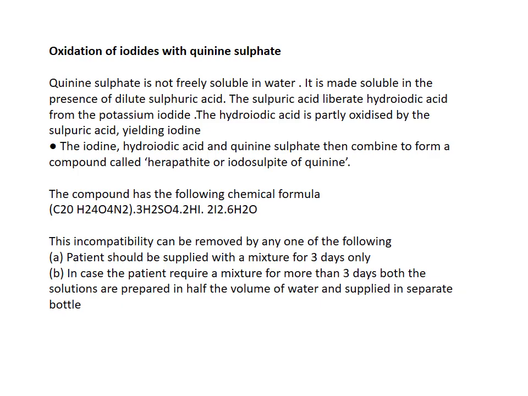That compound is known as herapatite or iodosulfide of quinine, and its chemical formula is C20H24N2O2·3H2SO4·2HI·2I2·6H2O. So this is the chemical formula of herapatite or iodosulfide of quinine.